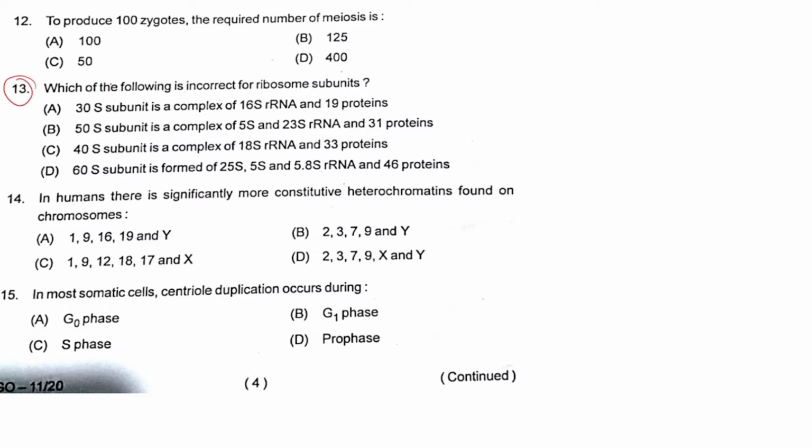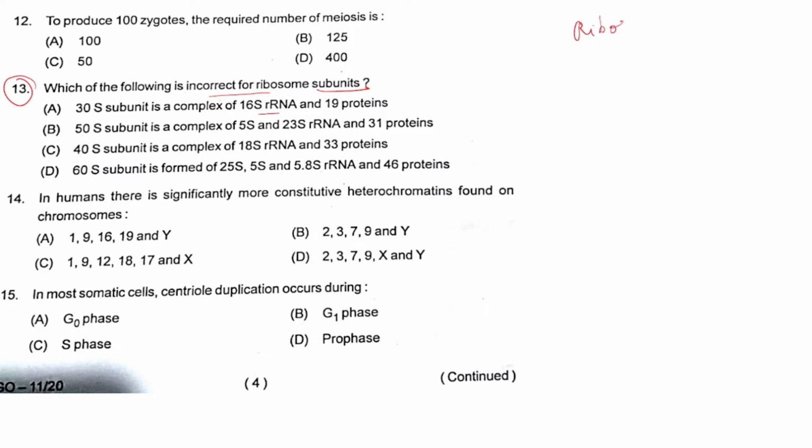Question number 13. Which of the following is incorrect for ribosome subunit? Okay, here the ribosome subunits are written and the type of ribosomal RNA present in that ribosome subunit is given. And this you need to remember very clearly. Let me write it in the form of a chart.